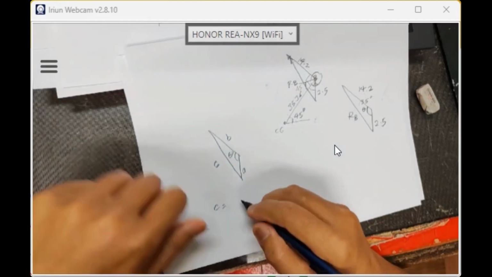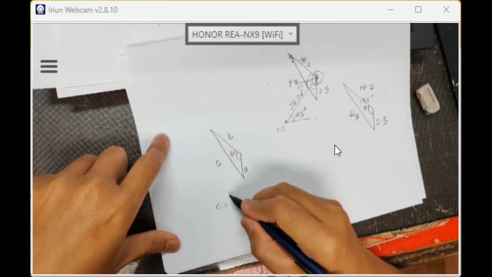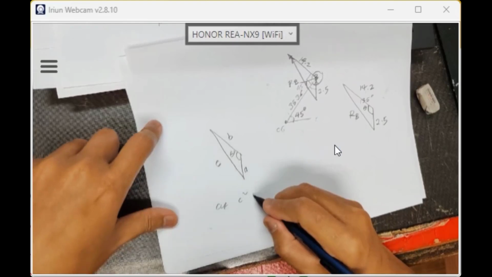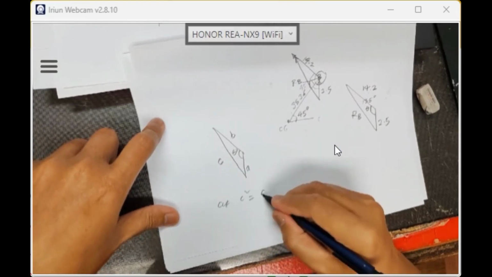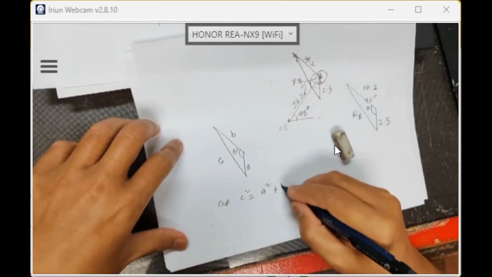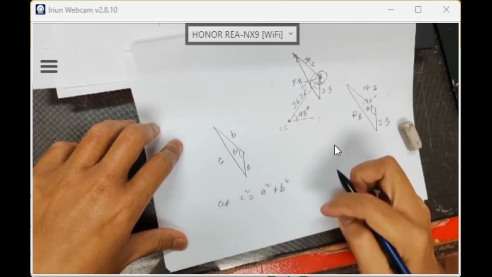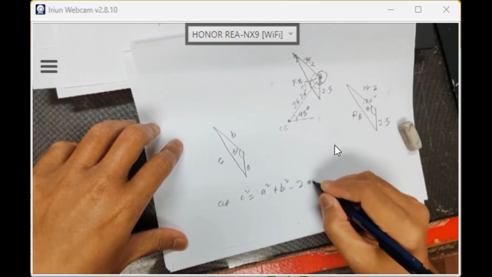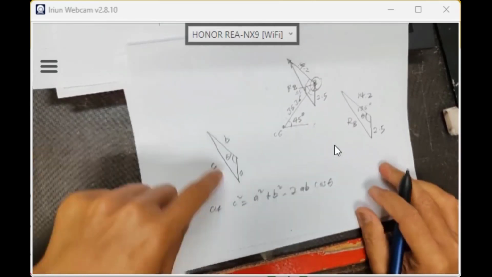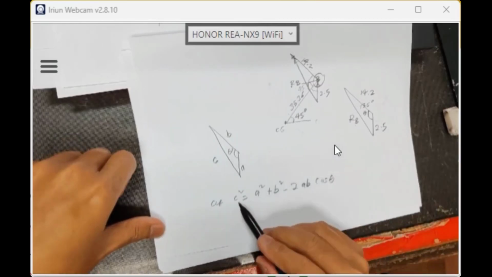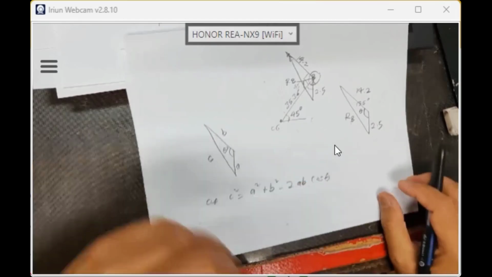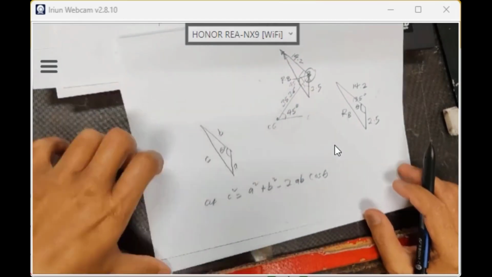C square equal to A square plus B square minus 2AB cos theta. Betul kan? Itu arrangement saya, C, A, B. Betul kan? C square equal A square plus B square minus 2AB cos theta. Clear? Hukum cosine.